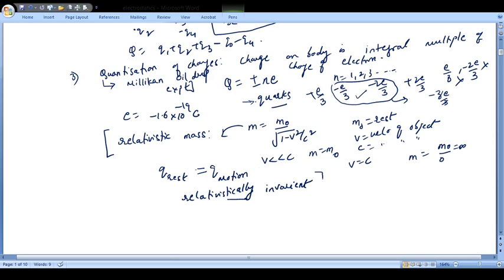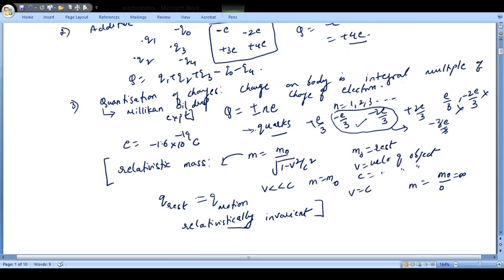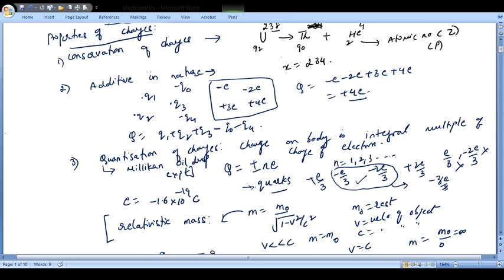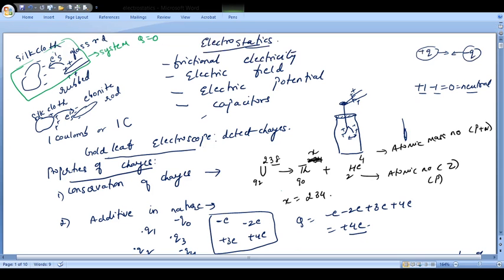This is something I explained to you, but in the exam you are supposed to write down about the three properties: conservation of charges, additivity of charges and quantization of charges. I hope this part is clear to you. So quickly we can just recap what we have done. We started with electrostatics. Electrostatics carries a weightage of around 8 marks in your board examination.